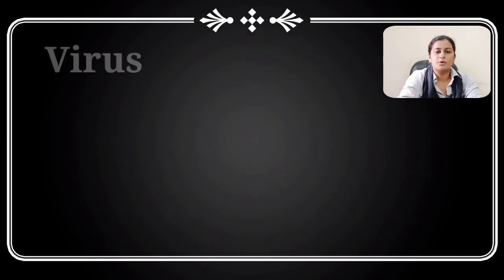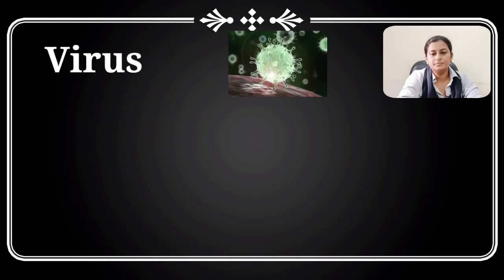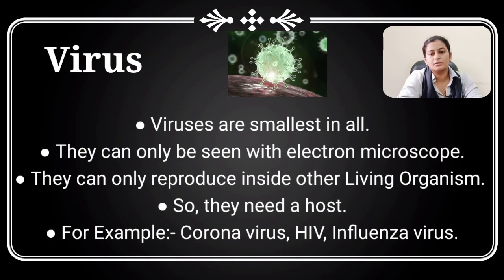Next we'll discuss viruses. Viruses are the smallest of all. They can only be seen through an electron microscope. They can only reproduce inside another living organism.